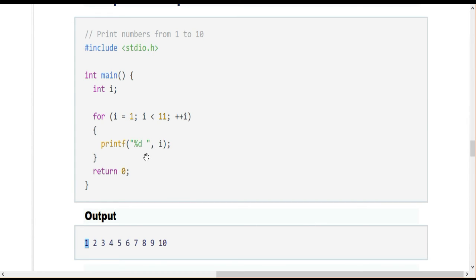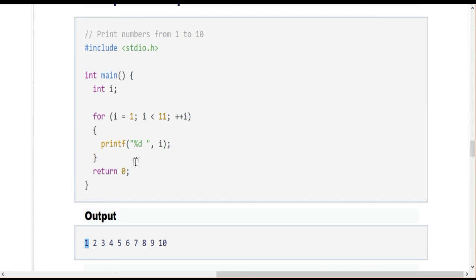Then again go to the incremental step, because it's working in a Z shape, so it goes to the incremental step. Now the I value is incremented to 2, again it will print. Again 3, the condition is true, will print. 4 will print, 5, and 7, 8, 9, 10 will be printed, and go to the increment. Now the value is 11, the condition 11 less than 11 is false. If false, it exits from the corresponding loop.